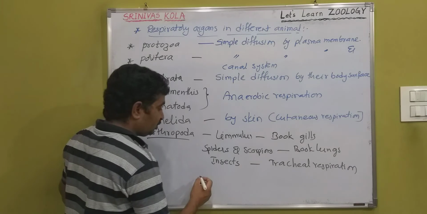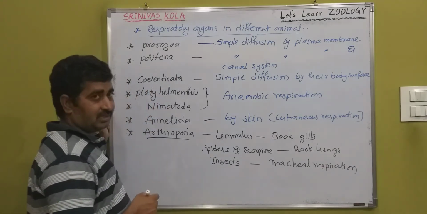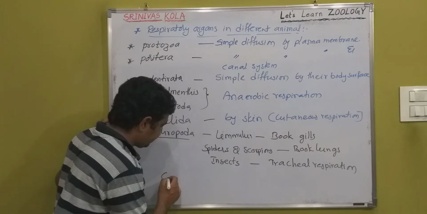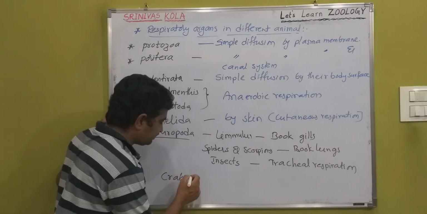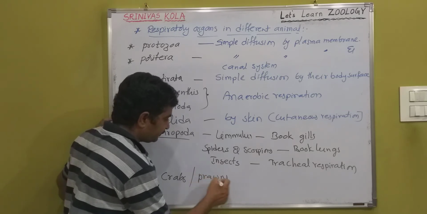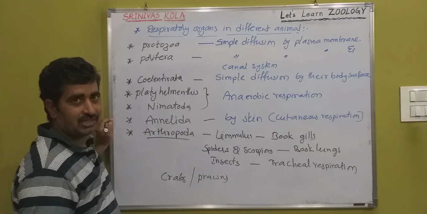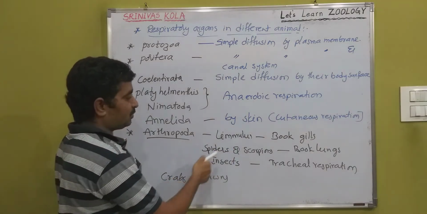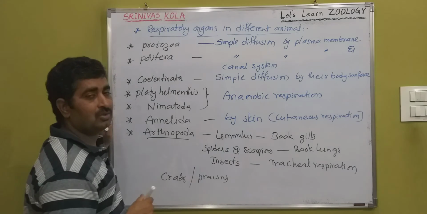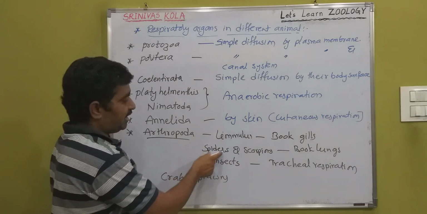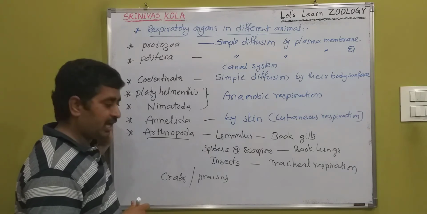Crustaceans are also there, like prawns and crabs. So the class is crustacea. Insects belong to insecta, and spiders and scorpions belong to arachnida. Limulus is the aquatic arachnid, and spiders and scorpions are the terrestrial arachnids.